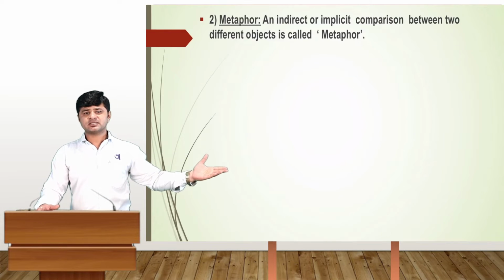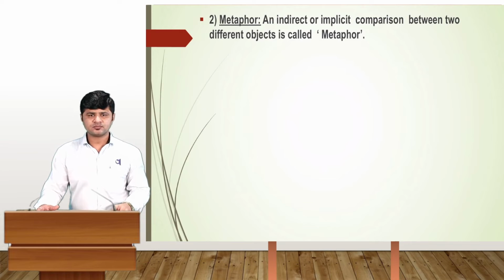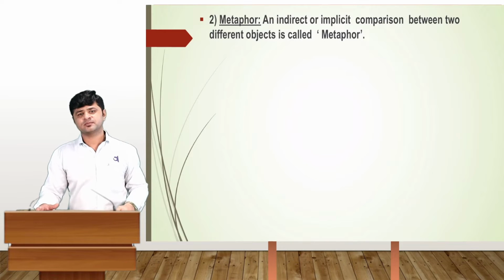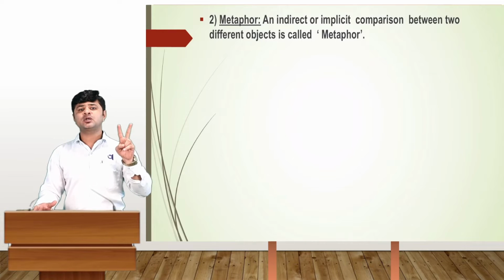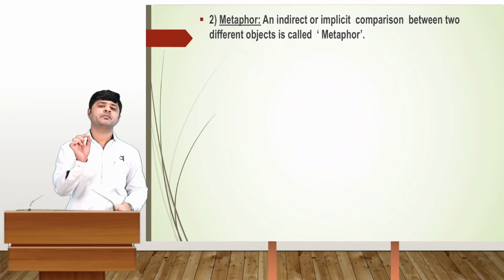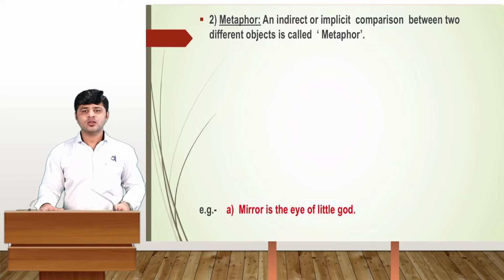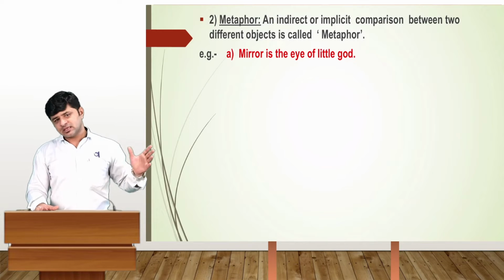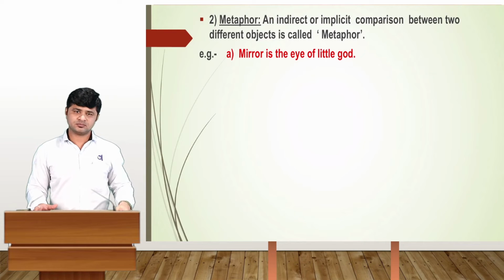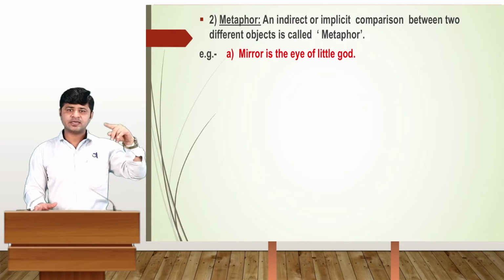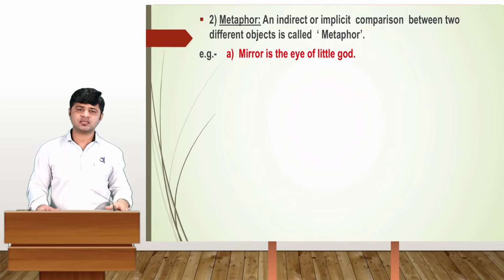The second one is metaphor. What happens in a metaphor? An indirect or implicit comparison between two different objects is called a metaphor. The example you can see here: the mirror is the eye of little God. So mirror and little God's eye, you can see the comparison here.